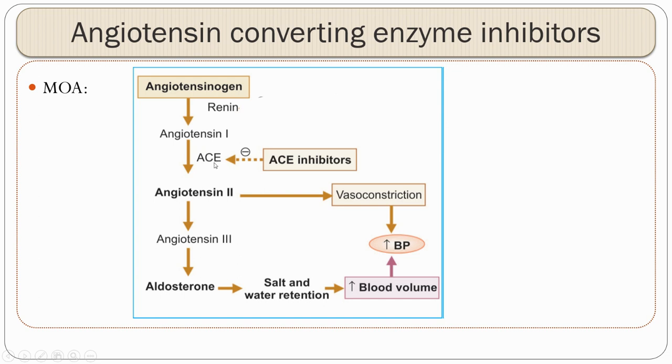This angiotensin convertase enzyme is inhibited by ACE inhibitors. Because of the ACE inhibition, angiotensin 2 formation is inhibited. So, indirectly, aldosterone formation is also inhibited. Because of this inhibition, vasoconstriction does not occur, as well as salt and water retention under the influence of aldosterone does not occur. This aldosterone also plays a role in cardiac remodeling, that is also inhibited.